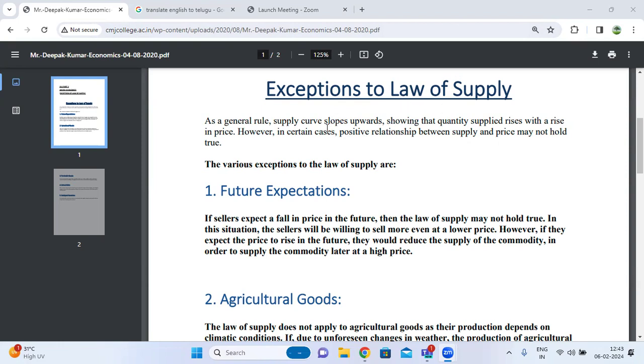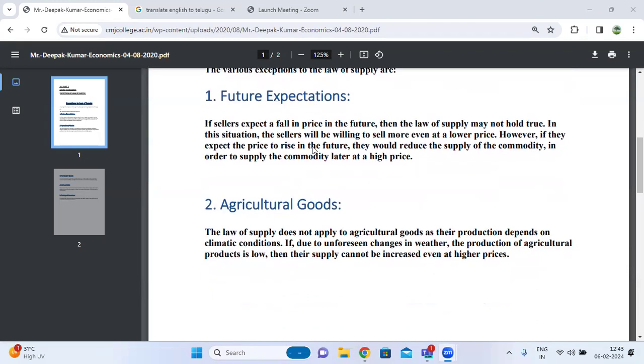The law of supply means the relationship between price and quantity supplied is usually a positive relationship. A rise in price is associated with a rise in quantity supplied.